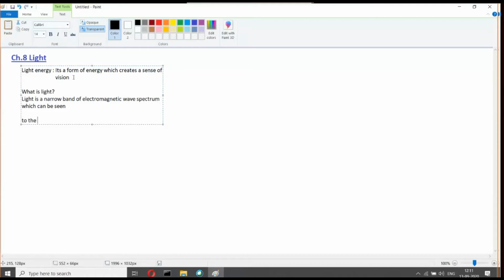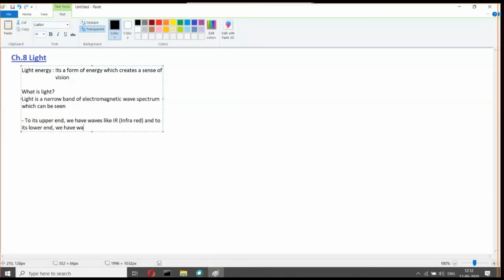To its lower end, we have radiations, the waves like IR. IR means infrared. Actually, this will not be the lower end, it becomes the upper end. Infrared will come in the upper end. And to its lower end, we have waves